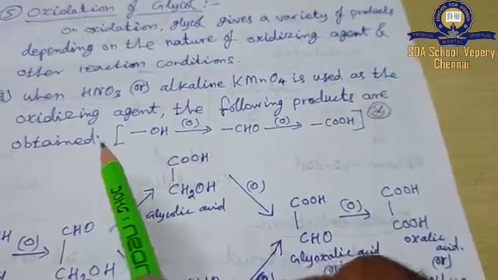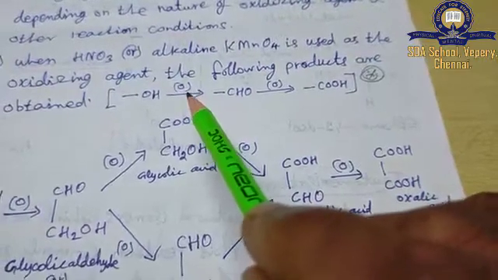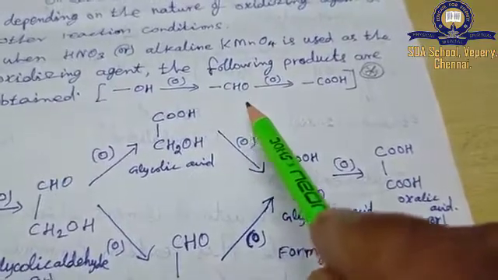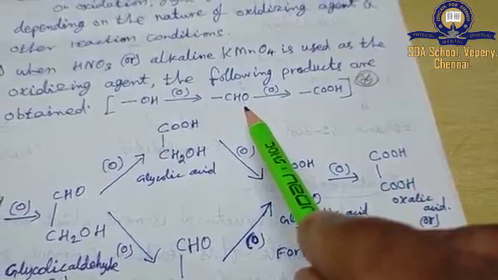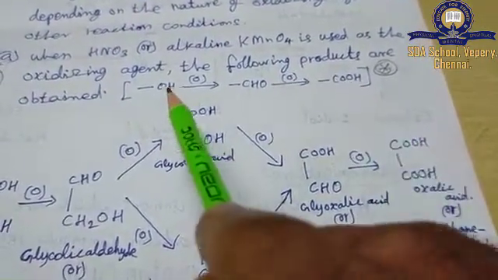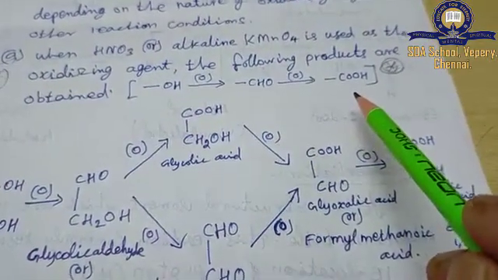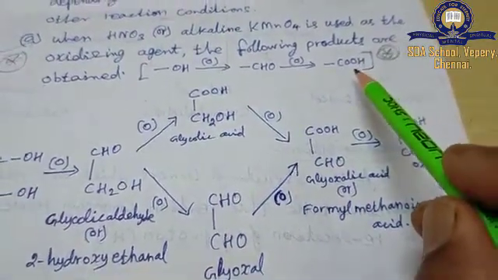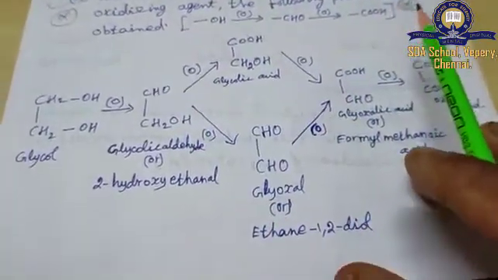Already we have learned in the introduction topic, oxidation of alcohol: the OH group is converted into an aldehyde group, that is CHO group. Further oxidation of aldehyde converts it into a carboxylic acid group, that is COOH group. So OH into CHO, CHO into COOH. This is the formal oxidation conversion of alcohol to carboxylic acid. The same thing is going to take place here. Here two-way oxidation is going to take place.